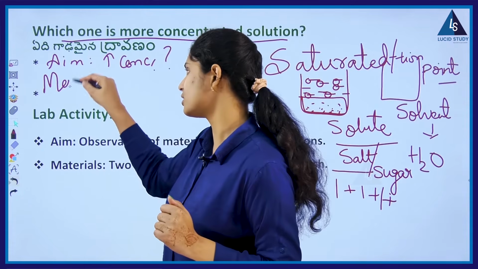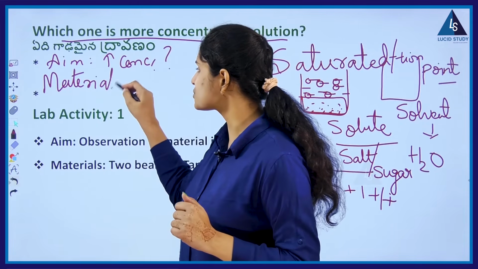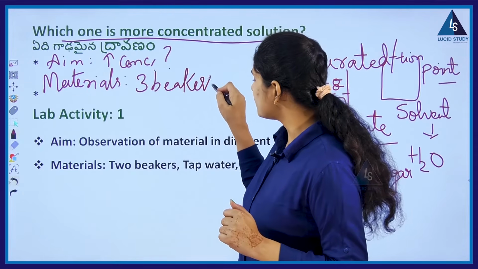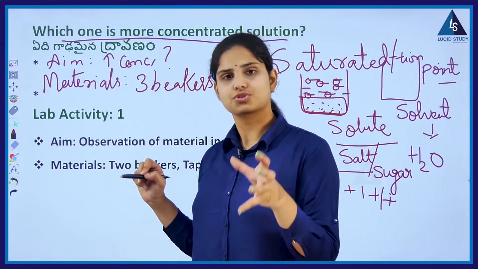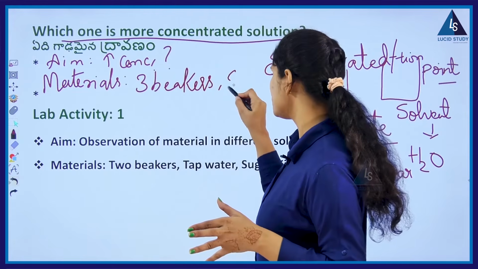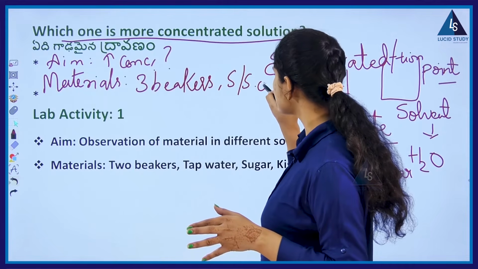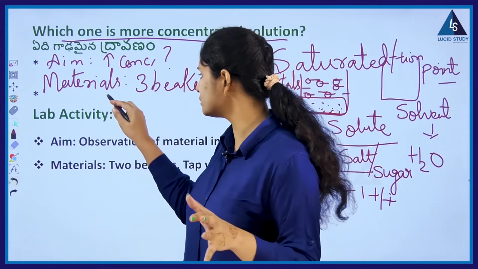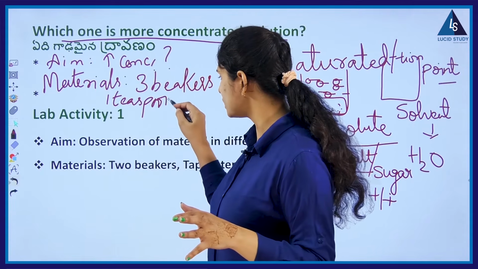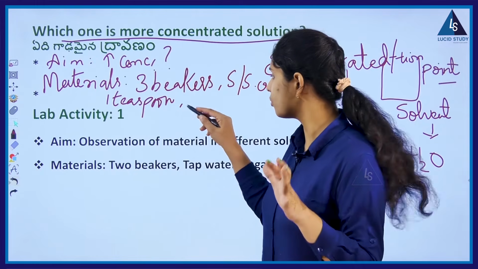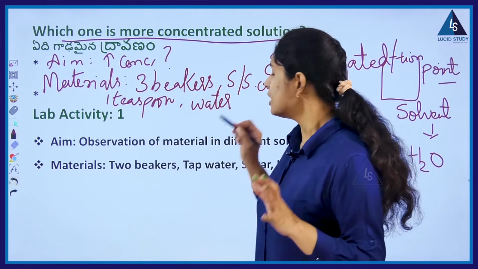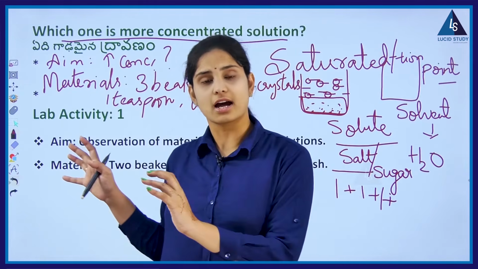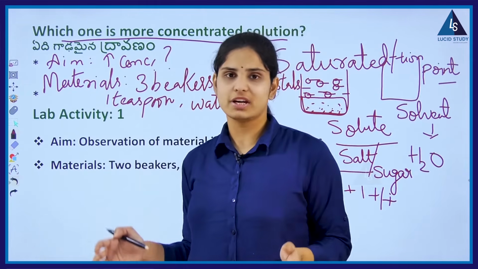So, materials దగ్గరికి వచ్చేసరికి we need first of all 3 beakers, 3 బీకర్లు. అలాగే we need salt or sugar powder, salt or sugar crystals we can say, okay, and we need a teaspoon to add it in the beaker, alright, and water. Because water anedi manaki universal solvent antam, right? So, yes, now let's start the experiment. What to do? Very easy.